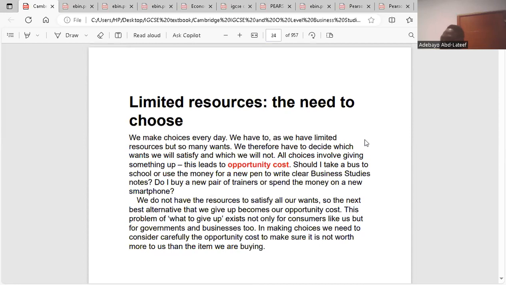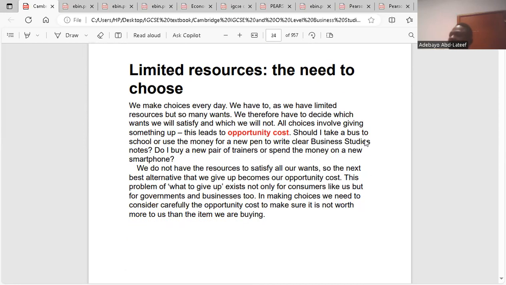Limited resources, they need to choose, because we already know that there's scarcity. So that means we have to make choices. Scarcity means that things are not always available. Because they are not always available, we need to make choices based on how important things are at the present situation. So that is why we have to make choices.